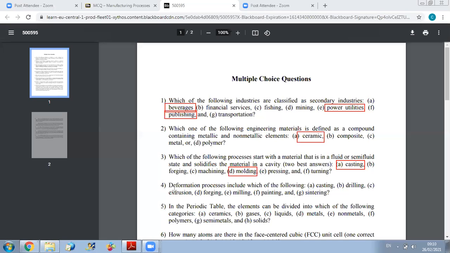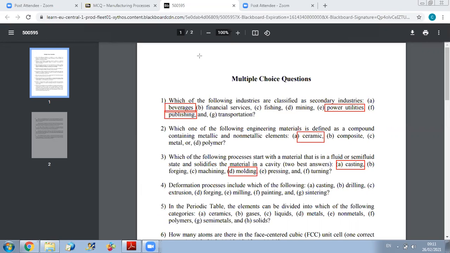For the first question, which deformation processes include which of the following? So here, this is a part of the categories of processes. We have divided the processes into several categories, if you remember. Solidification processes, deformation processes, particulate processes, etc. So the deforming processes consist of taking a metal that will undergo a plastic deformation. And we have seen together that these processes involve extrusion and forging.